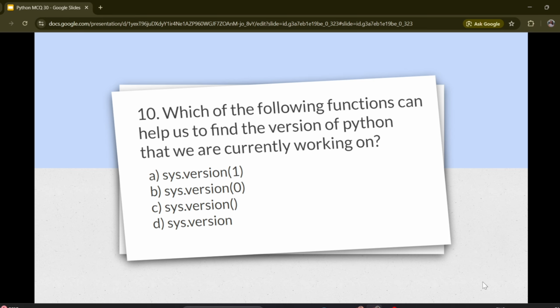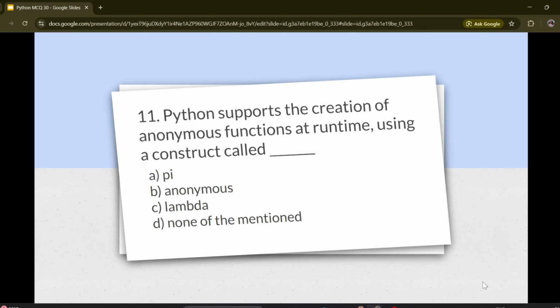Options are A. sys dot version 1, B. sys version 0, C. sys dot version, D. sys dot version. Correct answer is D. sys dot version. Question number 11.